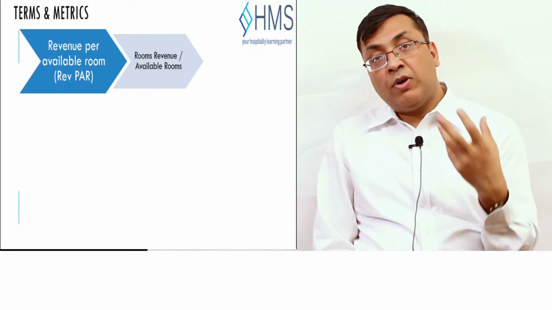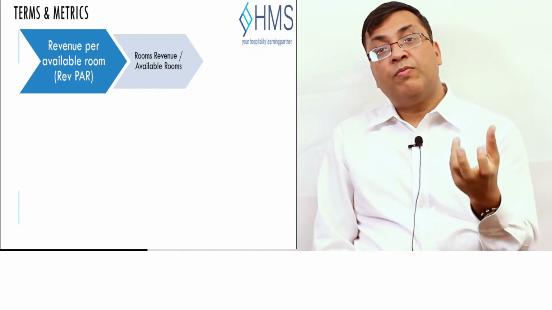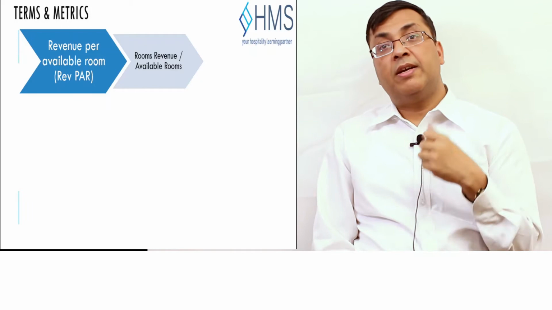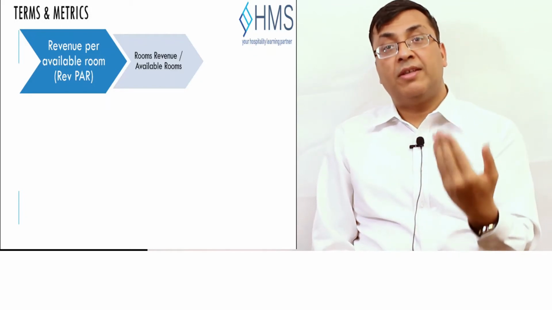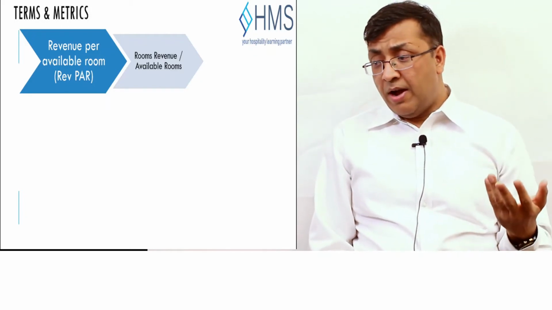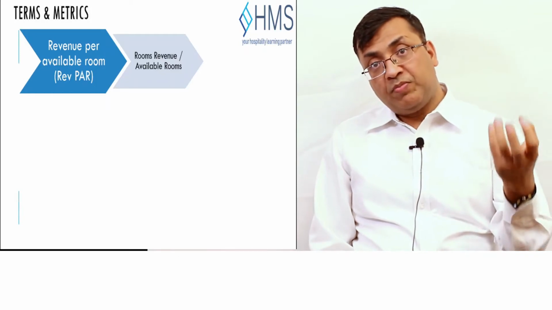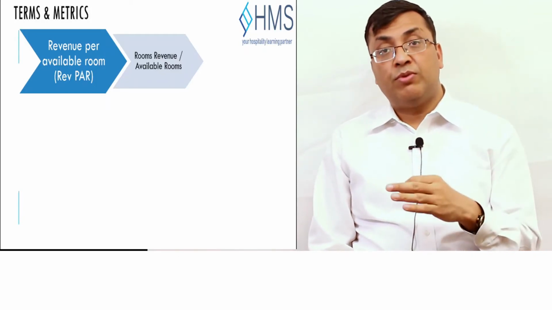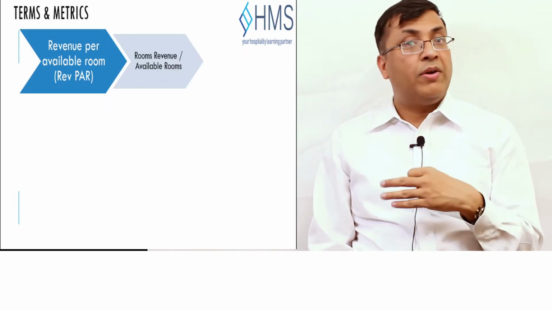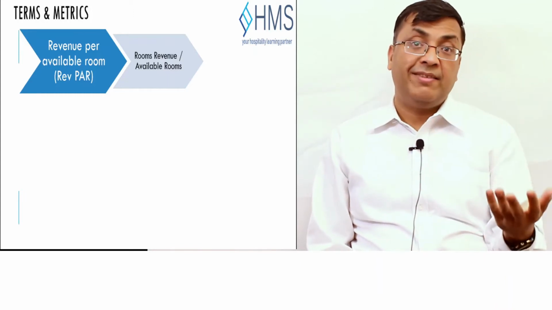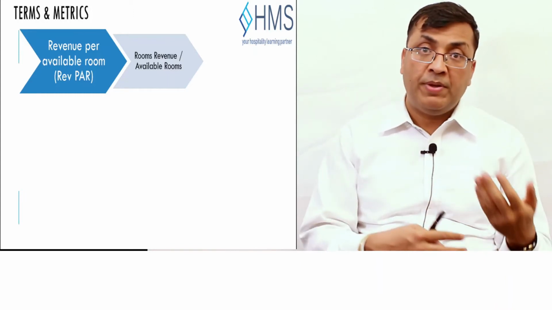What revenue per available room are we able to achieve by selling our rooms at a certain rate and getting a certain occupancy? How do we calculate that? Room revenue divided by available rooms. So what is an available room? All rooms which are available for selling for a normal period of time.